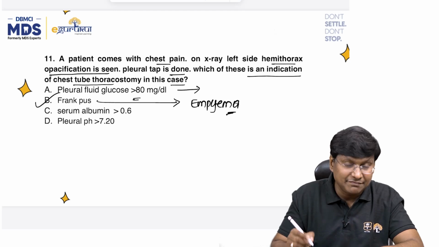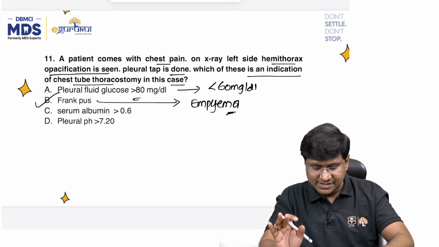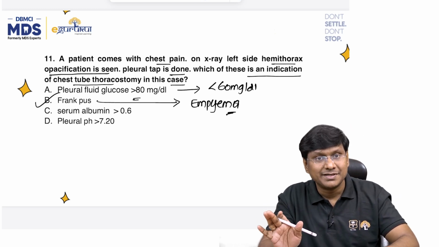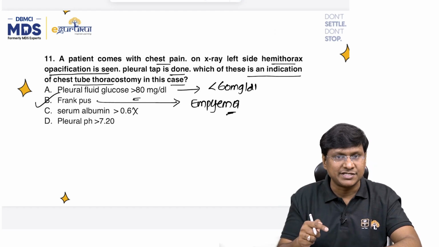Please remember, if the pleural fluid glucose is less than 60 milligrams per deciliter, that is the point when we place the chest tube insertion, right? Then no role of much of the albumin in placing the chest tube.